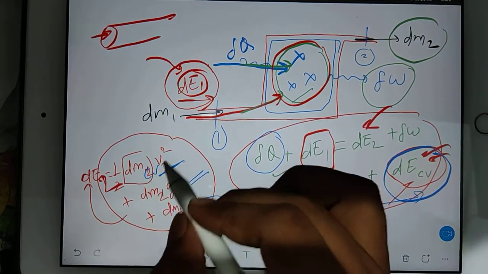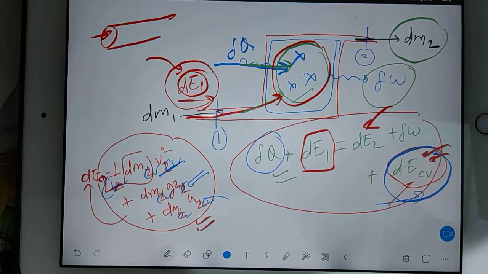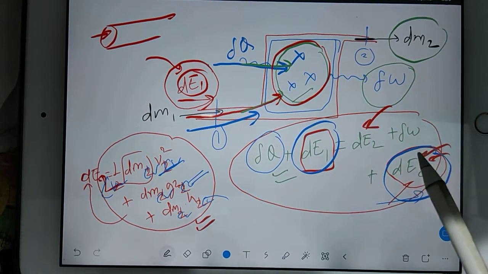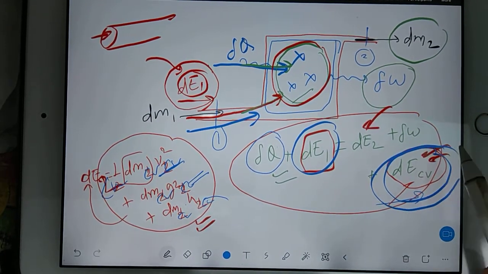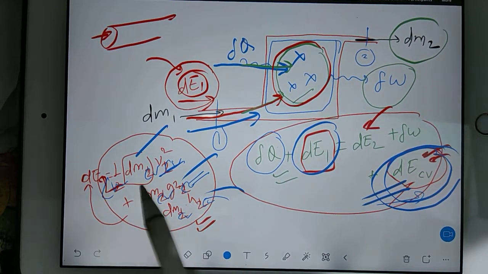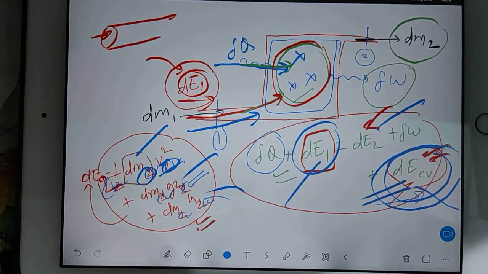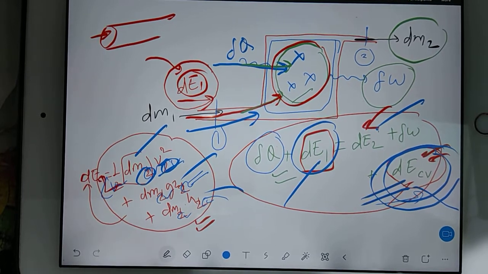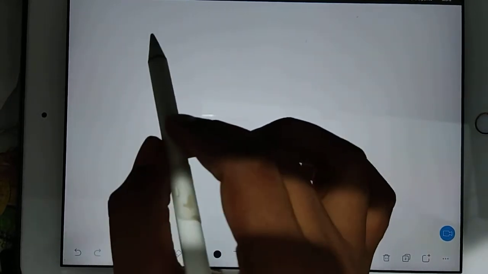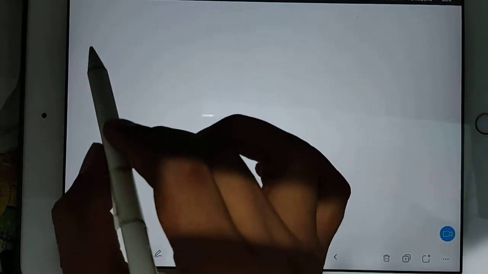So if you substitute your CV, CV, CV, then this will be giving you value dE CV. I mean, because of some change in dE, we are getting a new dE. So what is dE? dE depends on three types of energy. I am only changing the variables and I'm getting the values of dE1, dE2 and dE CV. Then what is our job? Our job is to write them in a proper way. So how can I write them? I can say del Q, and I can take the work to the left side.